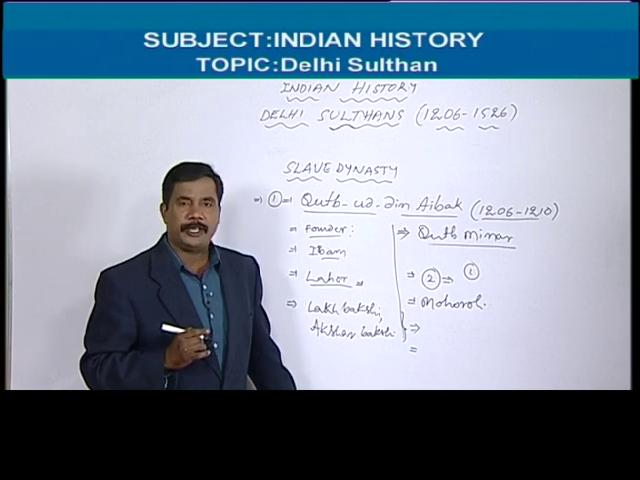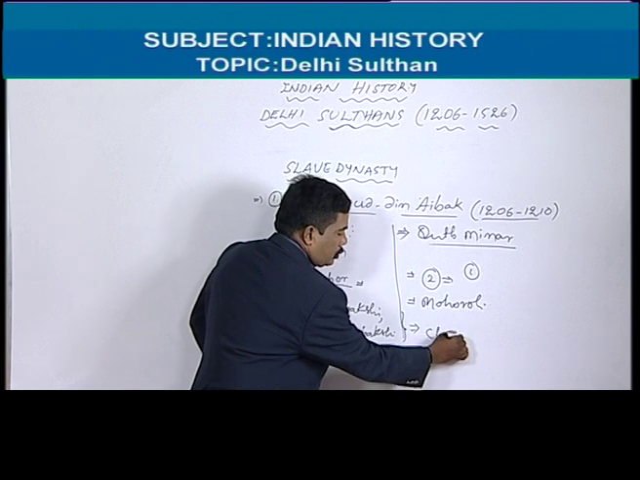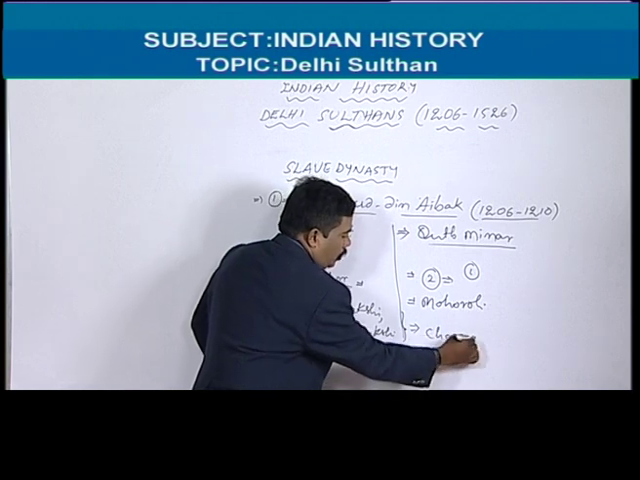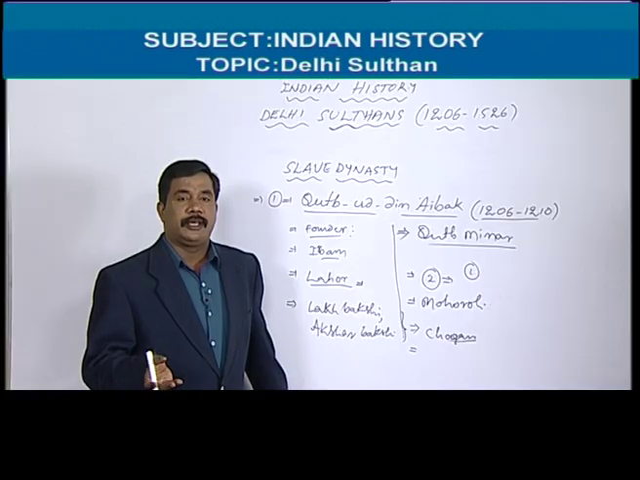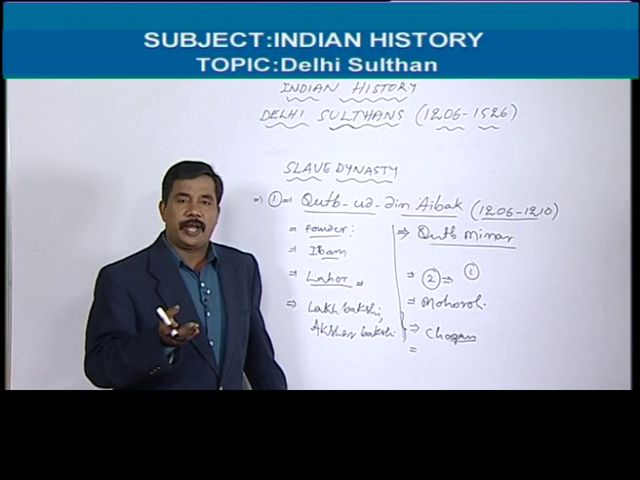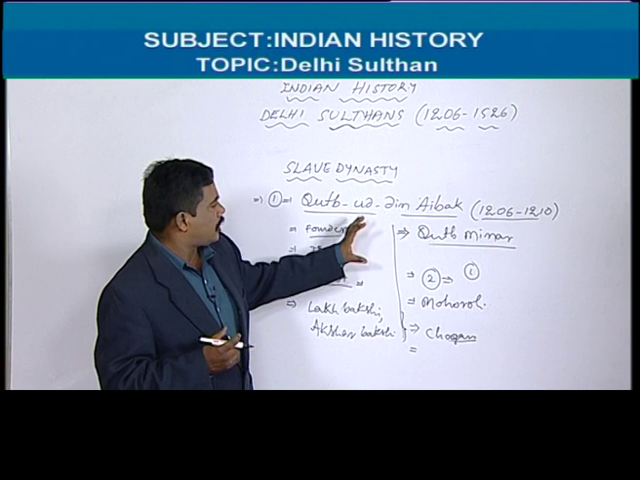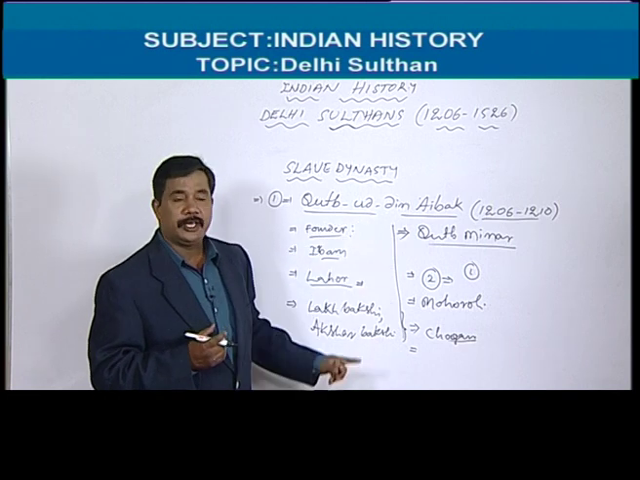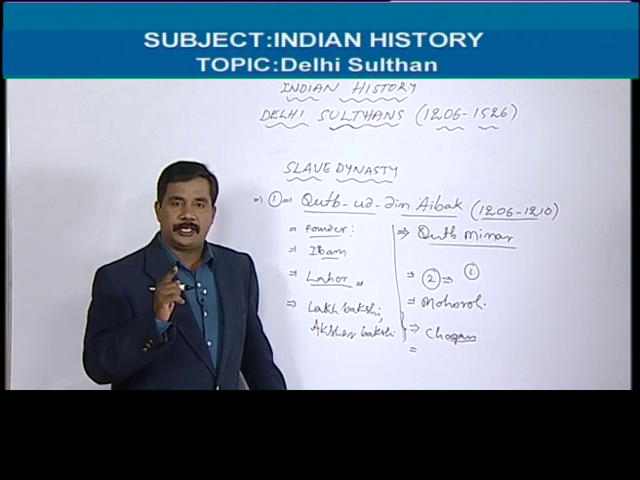Unfortunately, Qutbuddin Aybak, while playing the Shogun game, that is called polo, slipped from the horse. That's why Qutbuddin Aybak died because of playing the polo game. So that is the Qutbuddin Aybak information. But you see, Qutbuddin Aybak is the founder of the Islamic dynasty in India.